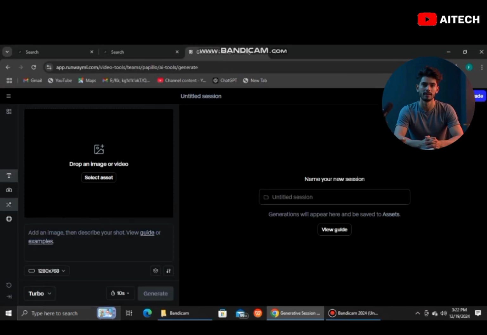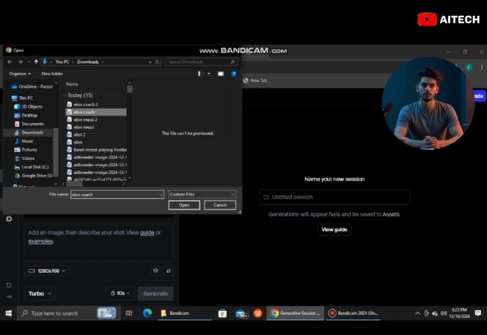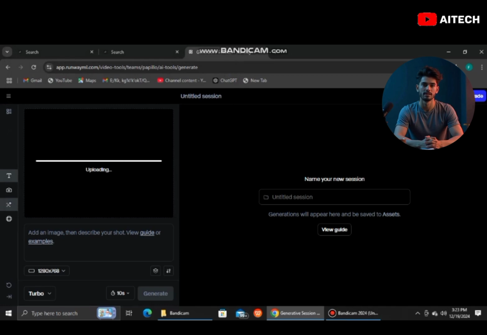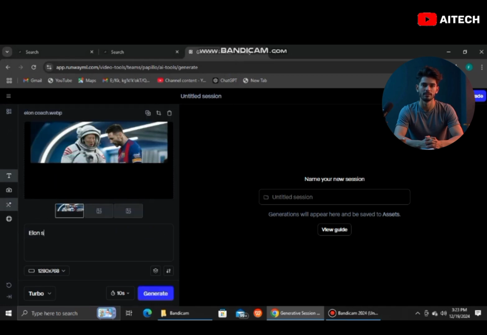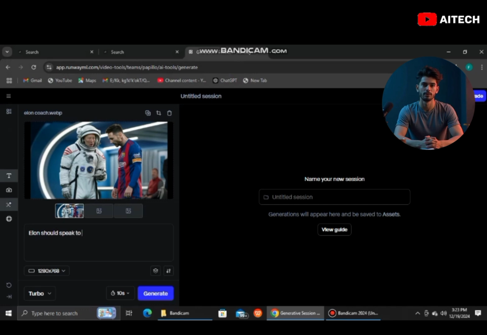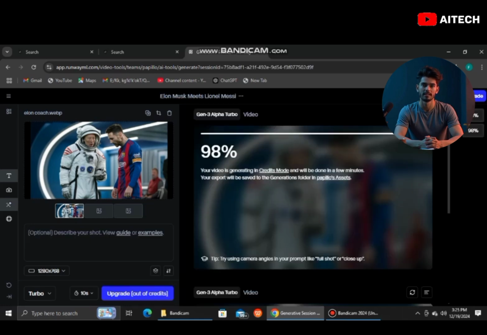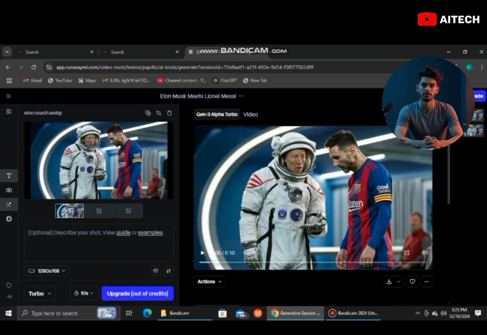Now, head to RunwayML and import your image. I import the image where Messi and Musk, who was in a spacesuit, stood close to each other. I want to animate this particular image. I can decide to instruct it with this prompt: Elon should speak to Messi for a while, give him a bottled water and pat him on his shoulders. But then, to test its neutrality and smartness, I would decide not to work with any prompt. The image is just enough. Let's see the result.